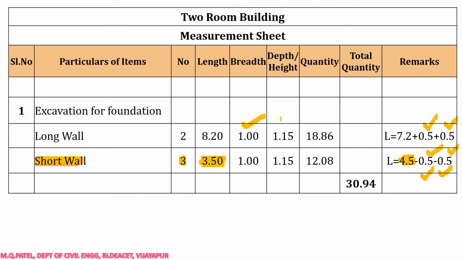Breadth and depth will remain the same, 1 and 1.15, right? So if you multiply, you will get the answer as 12.08. This is the quantity for short wall. If you add both these quantities, we will get total quantity as 30.94, and the unit is cubic meters. That means 30.94 cubic meters of excavation has to be done for that wall foundation, right? I hope